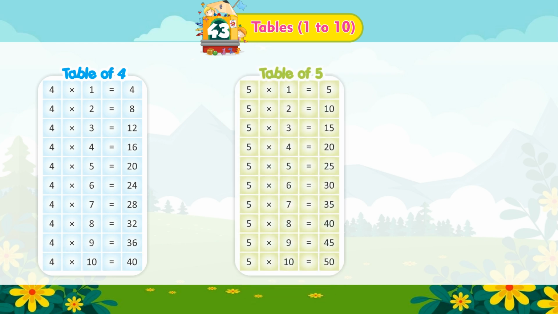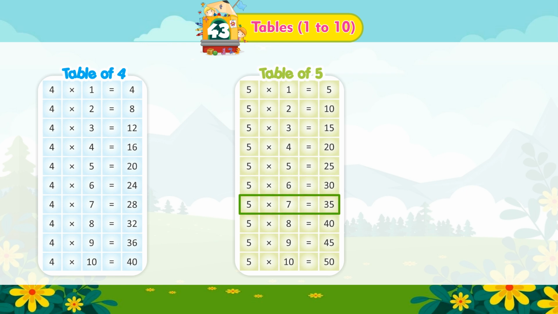Table of 5. 5 multiplied by 1 is equal to 5. 5 multiplied by 2 is equal to 10. 5 multiplied by 3 is equal to 15. 5 multiplied by 4 is equal to 20. 5 multiplied by 5 is equal to 25. 5 multiplied by 6 is equal to 30.